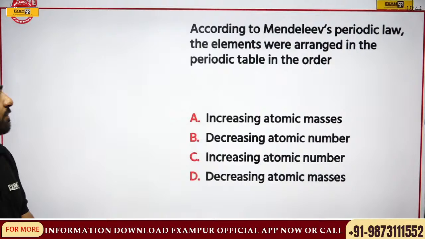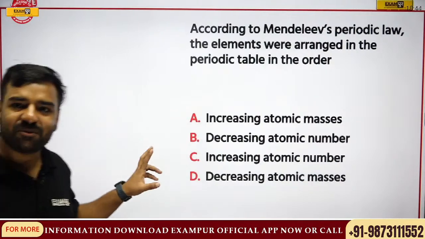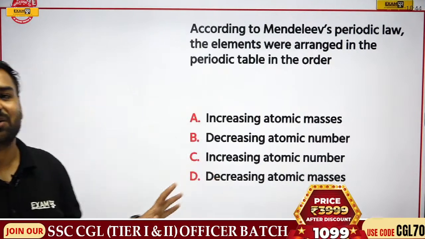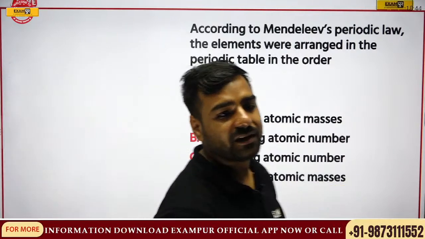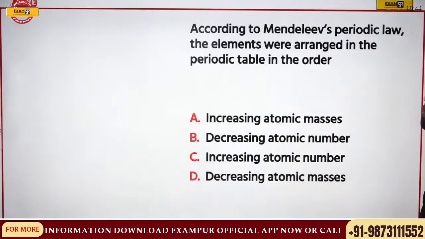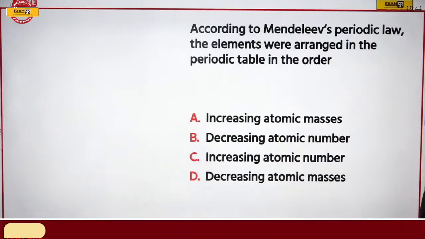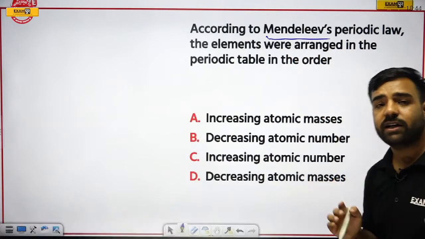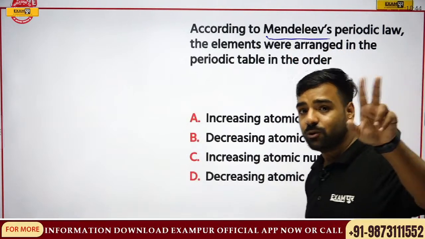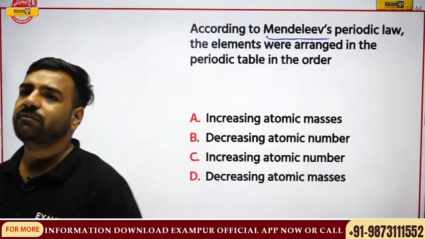Answer yes. And please think twice before giving this answer, because this one is important. We actually click on the wrong answer just after seeing the modern periodic table, right? So yes, have a look at the name. What is that? Mendeleev. And I have already discussed Mendeleev and Moseley, both are different.